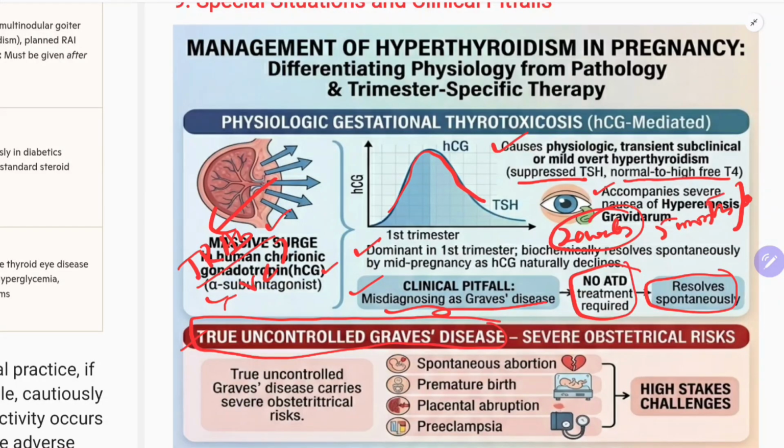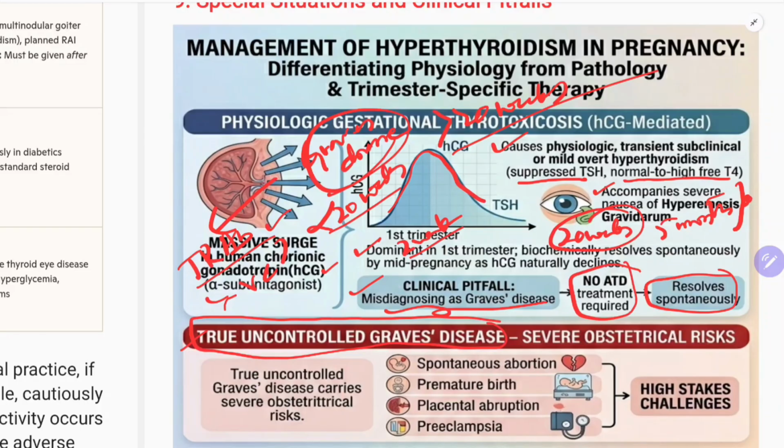Clinically, how should you suspect Graves' disease in a pregnant lady? She may have had Graves' disease before pregnancy. Normally, physiological gestational thyrotoxicosis will end in less than 20 weeks; it will never persist more than 20 weeks. If the thyrotoxicosis persists for more than 20 weeks, then you should suspect Graves' disease in this patient. That is clinically I am saying.